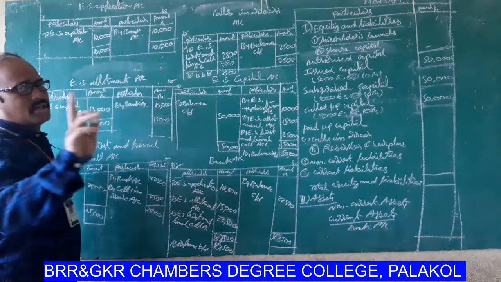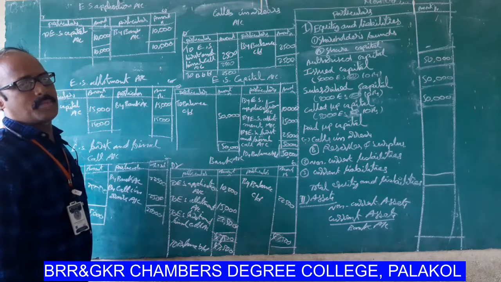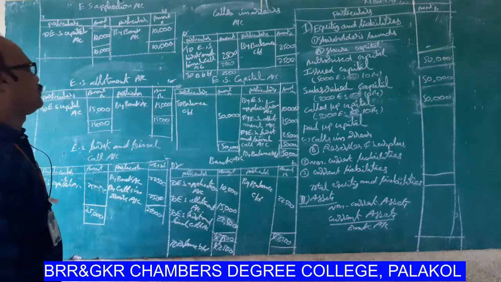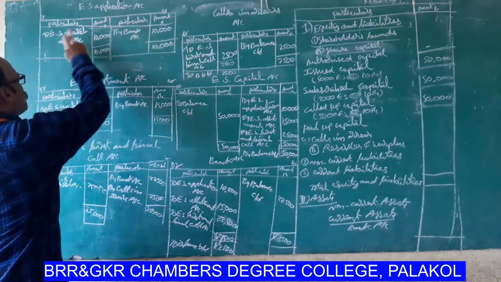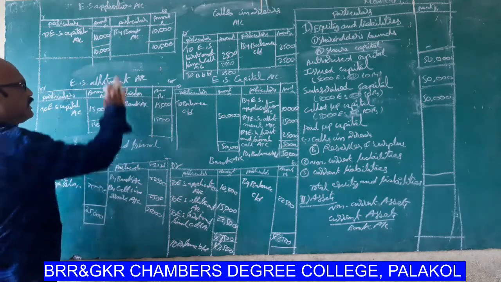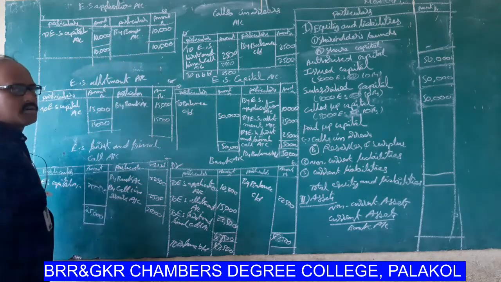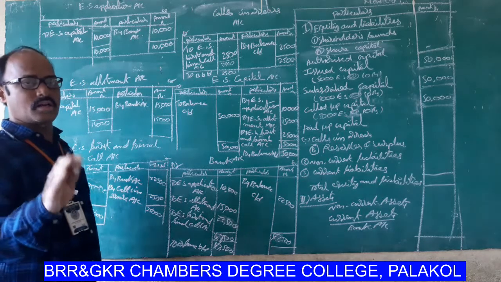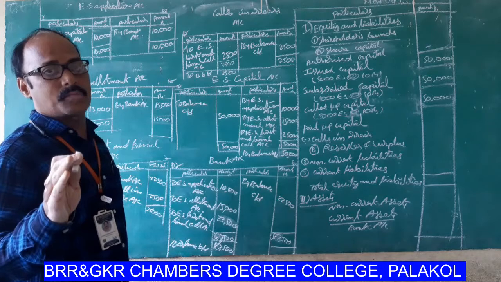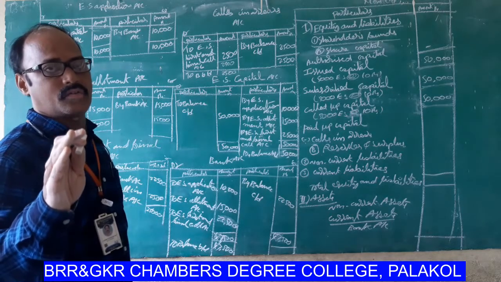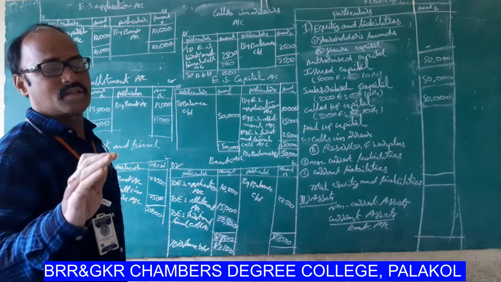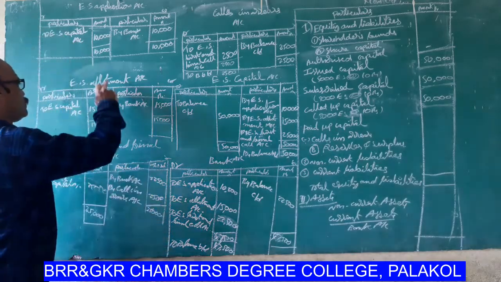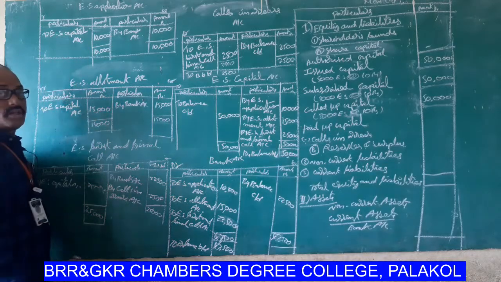First of all, what is the general entry? First general entry, bank account debtor to equity share application account. So by bank account 10,000, to equity share application account 10,000. Debit equals to credit. Next general entry, that means the third general entry, equity share allotment account debtor to equity share capital account. So to equity share capital account 15,000.